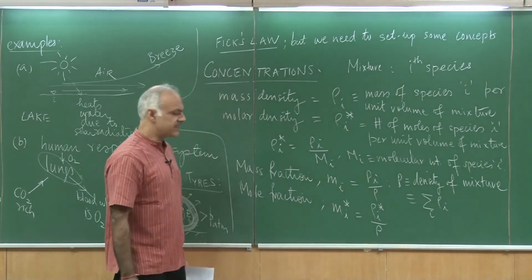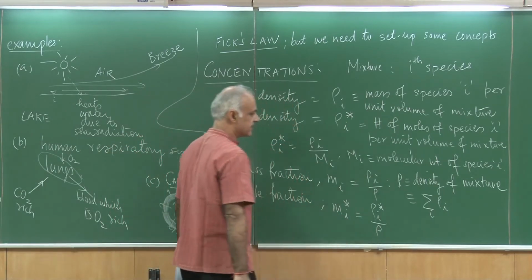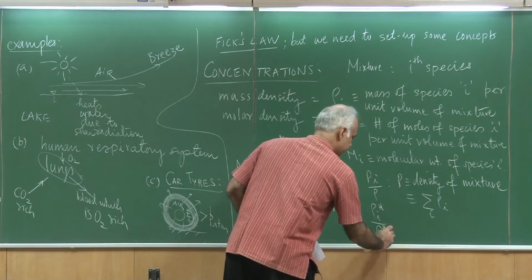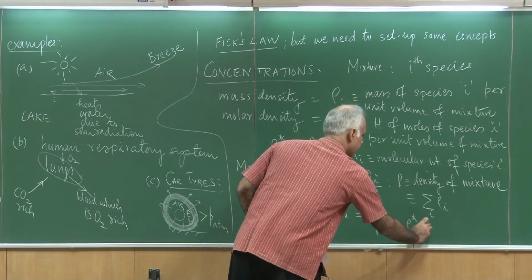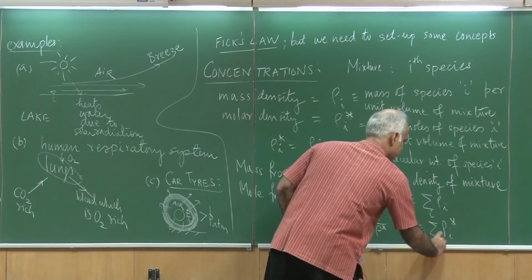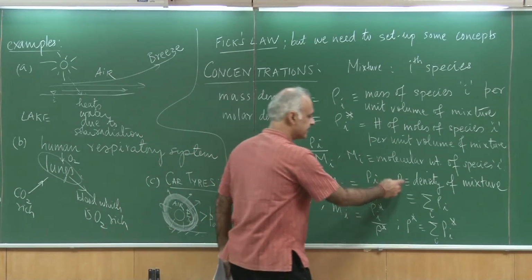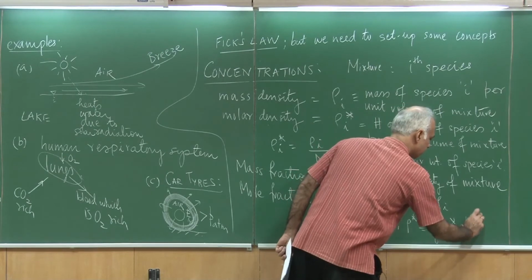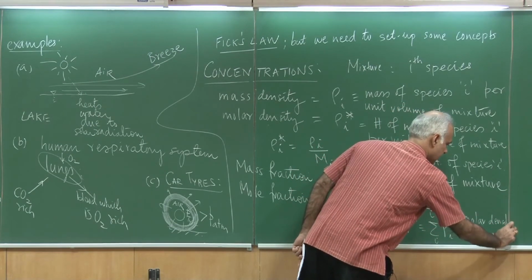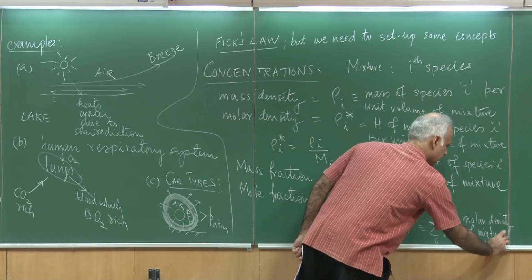I, as I said, refers to the species, and without a subscript it means it is the density of the mixture. So rho star corresponds to the summation of rho I star. Okay. So rho is the mass density, and rho star is the molar density of the mixture.